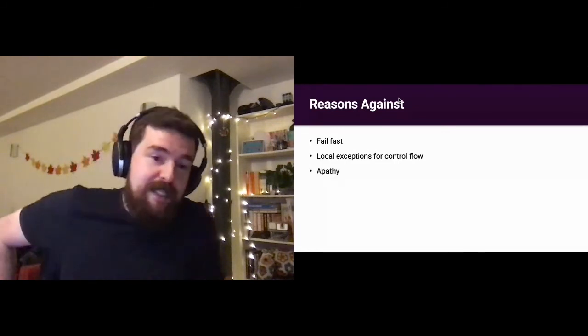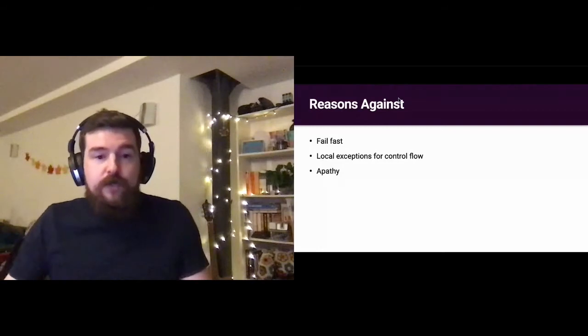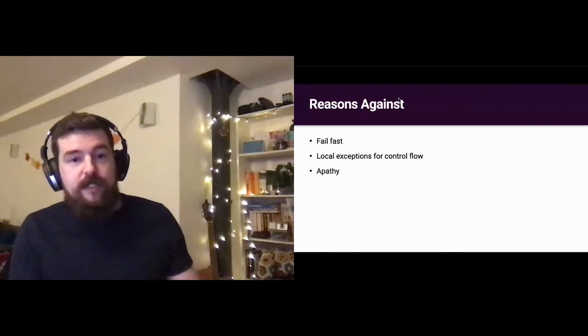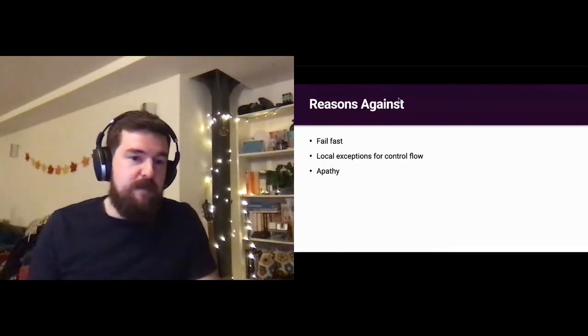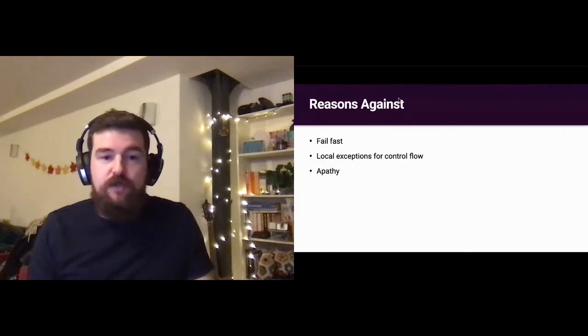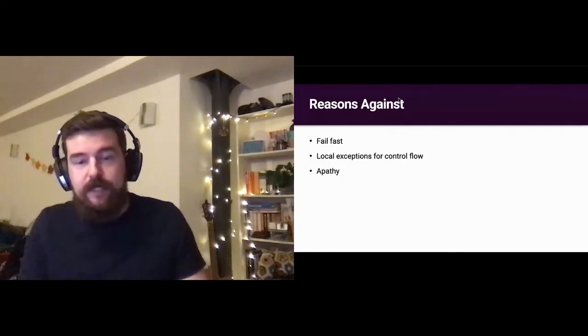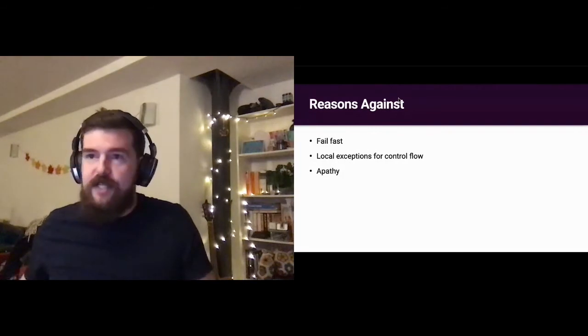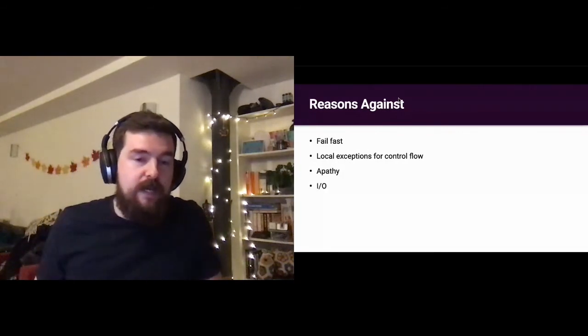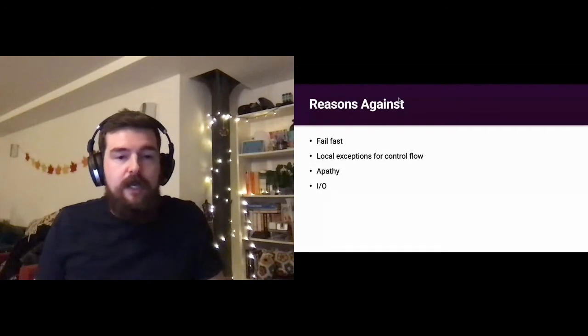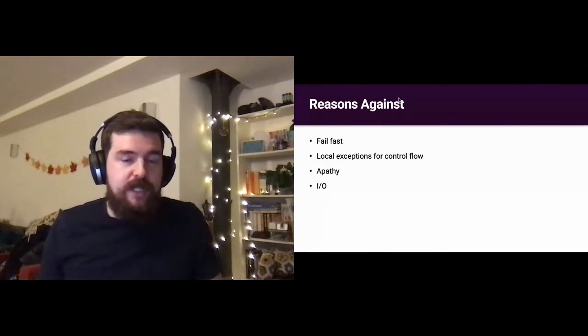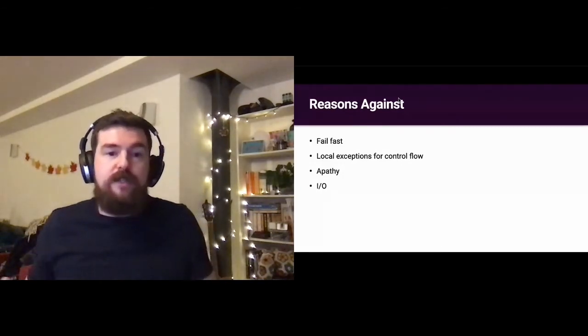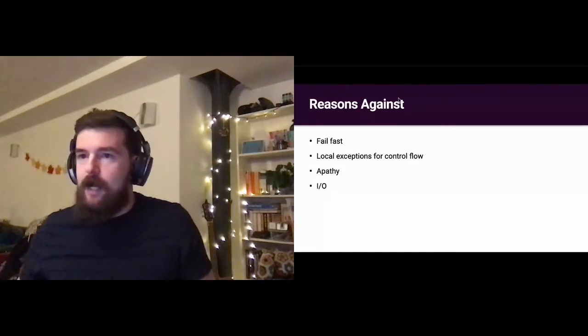Apathy. Ultimately, if nobody cares what caused the error, or it's not going to be consumed, it's best to avoid doing this. You might as well just return a nullable type, use an optional, that kind of thing. As I've said, don't try to model every I/O operation. Certainly things like network calls, it makes a ton of sense, but you're not going to want to wrap every single file operation, for instance.